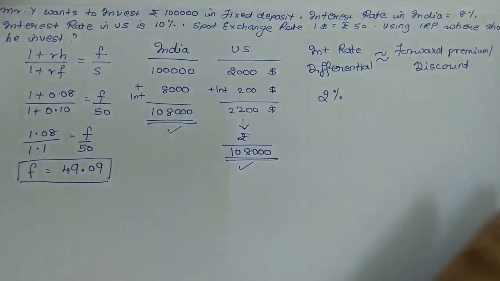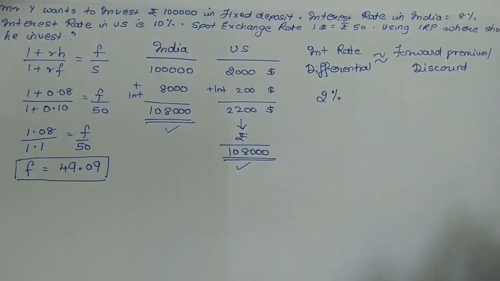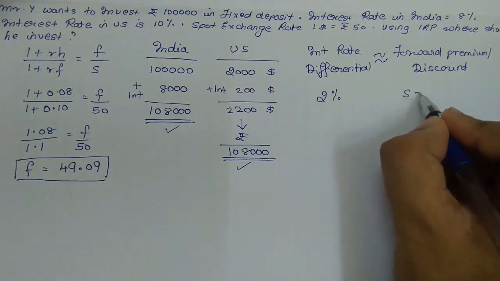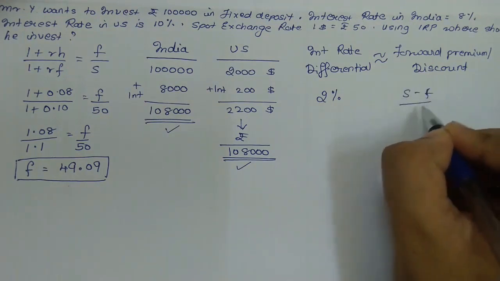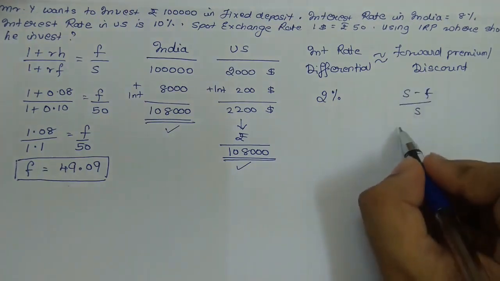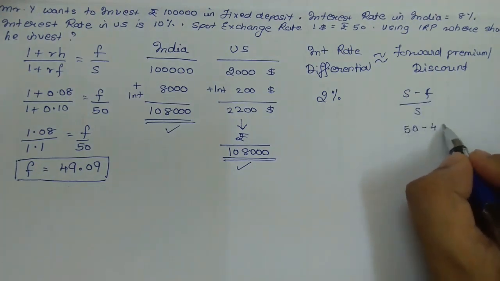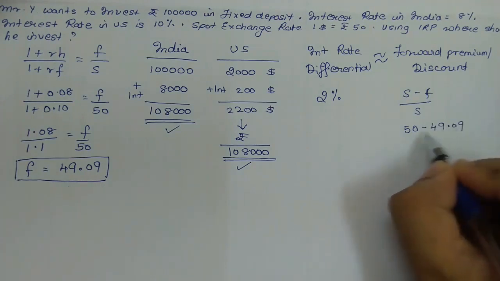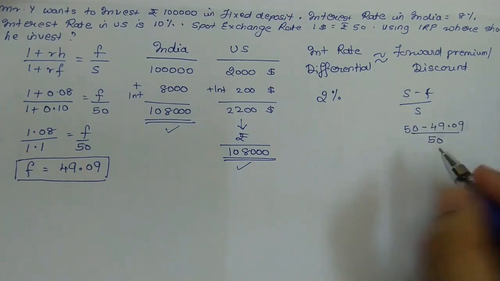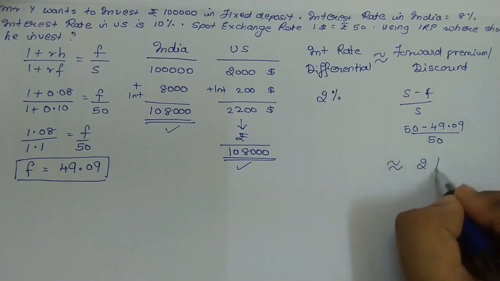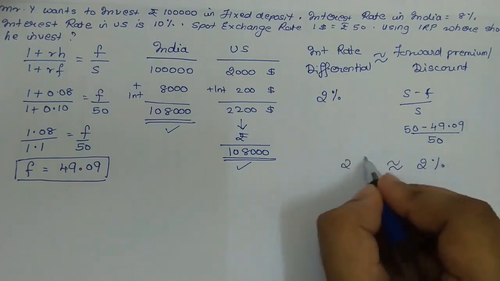Now in order to find the forward discount, the formula that we would have used will be spot minus forward upon spot. So which would have given us 50 minus 49.09 upon 50, which would approximately turn out to be 2%.